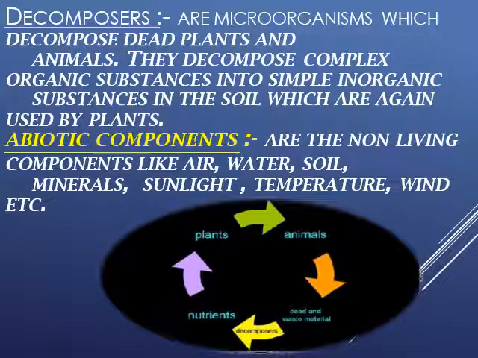After producer and consumers, third is the decomposers. Now decomposers are microorganisms which decompose dead plants and animals. They also decompose complex organic substances into simpler inorganic substances in the soil, which are again used by the plants. Now abiotic components of ecosystems are those components like air, water, soil, minerals, sunlight, temperature, wind, etc.